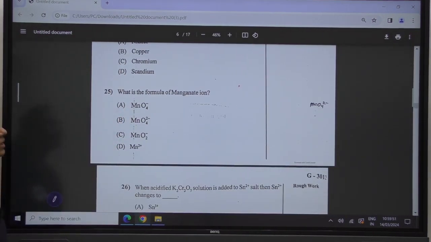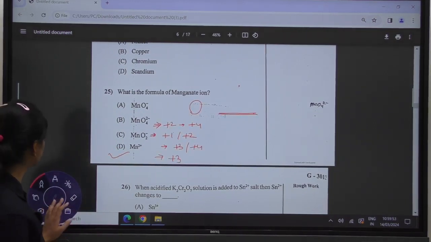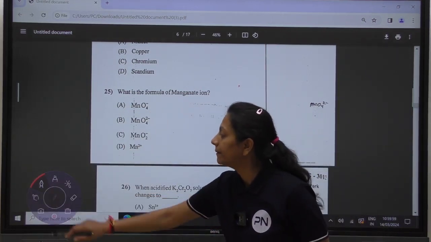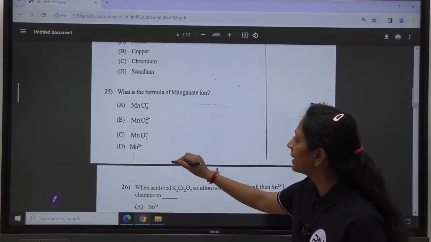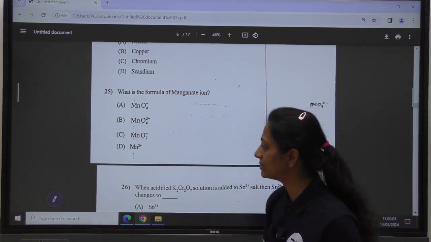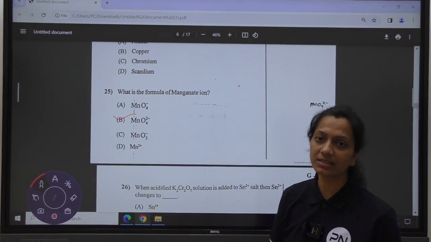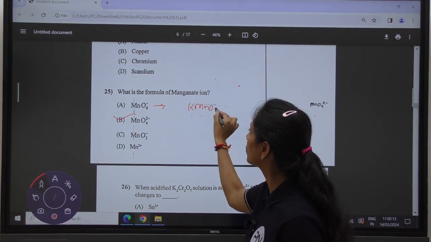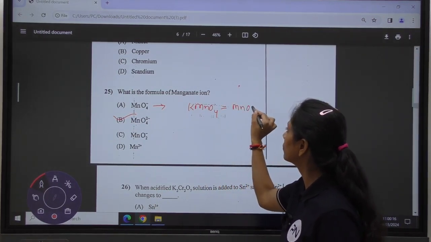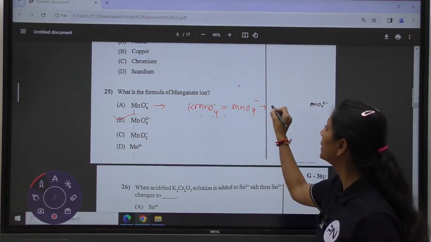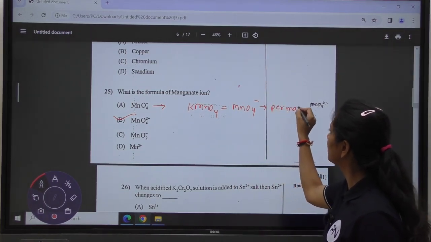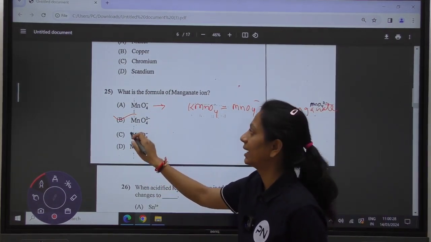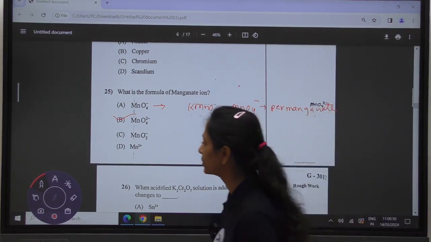What is the formula of the manganate ion? Manganate ion is MnO4 minus 2. KMnO4, which can also be written as MnO4 minus, is for the permanganate ion. So this is for the permanganate and this is for the manganate ion. Moving towards the next question.